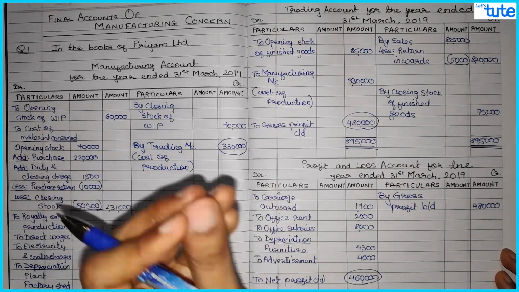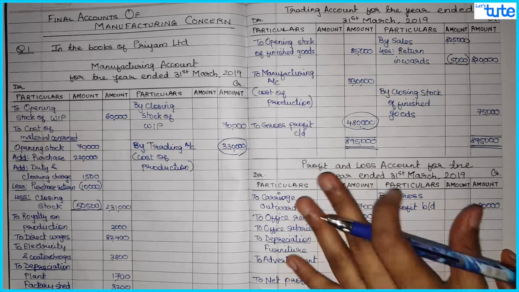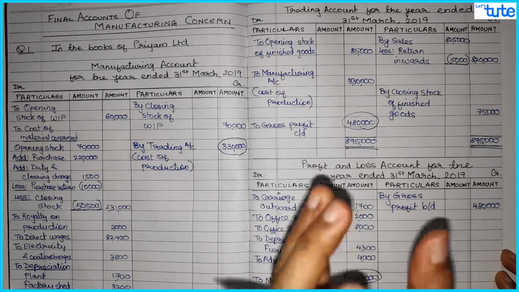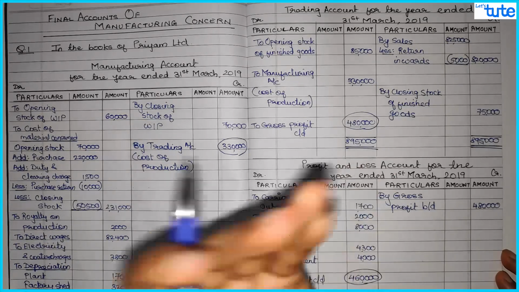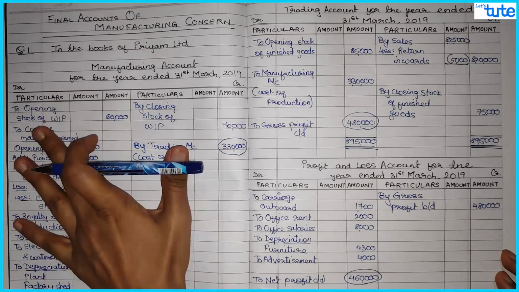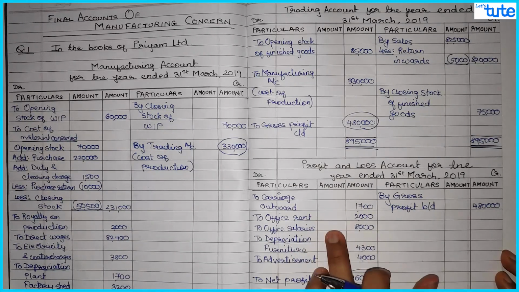Again, generally we always used to put all the salary expense in profit and loss account because we always assume that is your office expense or office salary. But now you will have to see if it is salary related to factory employees like works manager or supervisor salary, then it goes to manufacturing account. If it is office salary, it comes in your profit and loss account.